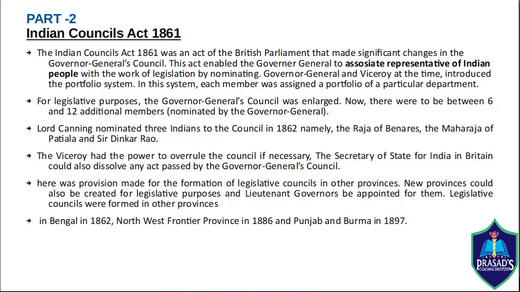The Indian Councils Act of 1861 was an act of the British Parliament that made significant changes in the Governor General's Council. By this act, there was associative representation of Indian people in the work of legislation by nominating them. Lord Canning nominated 3 Indians to the council in 1862, namely the Raja of Benares, the Maharaja of Patiala and Sir Dinakar Rao.